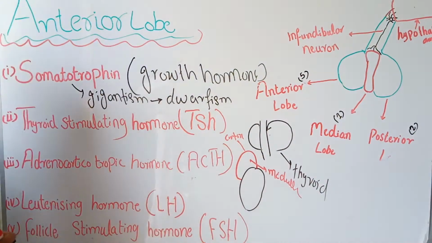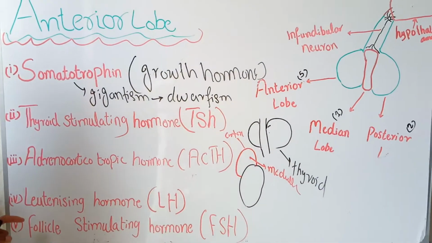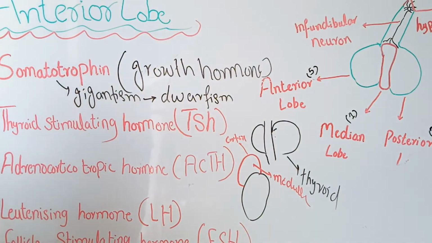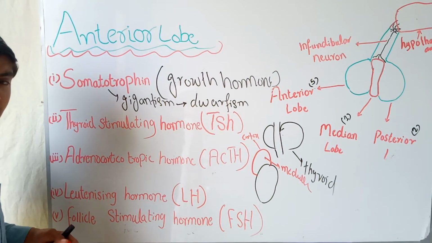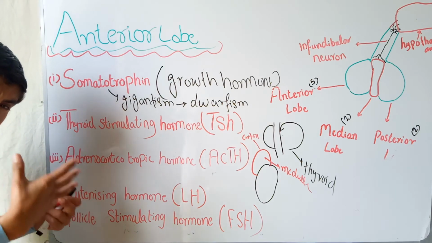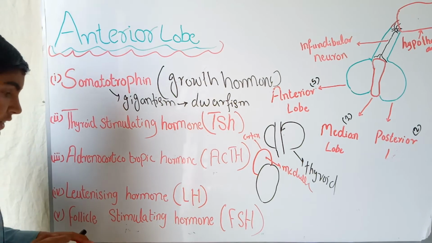Okay, the fourth one is the luteinizing hormone, and this hormone acts on the female and also the male reproductive part.